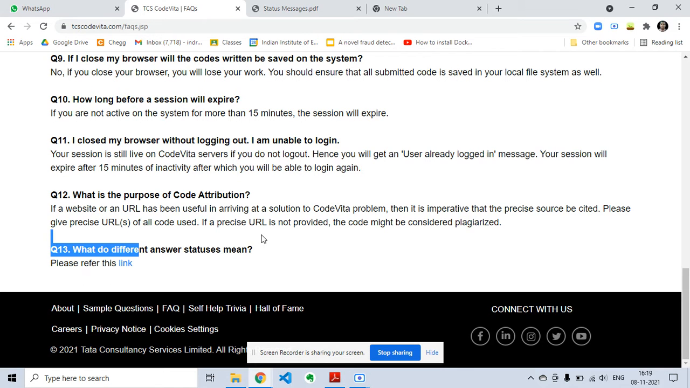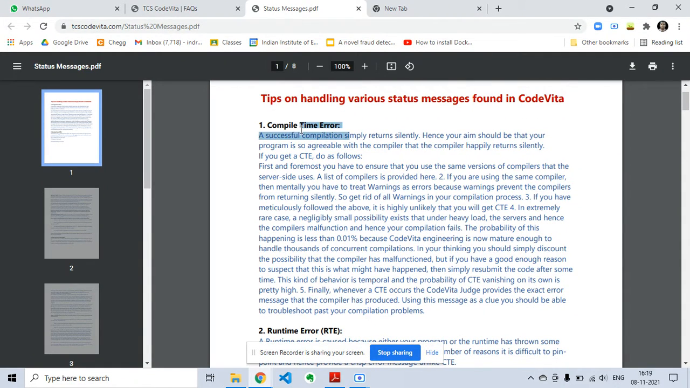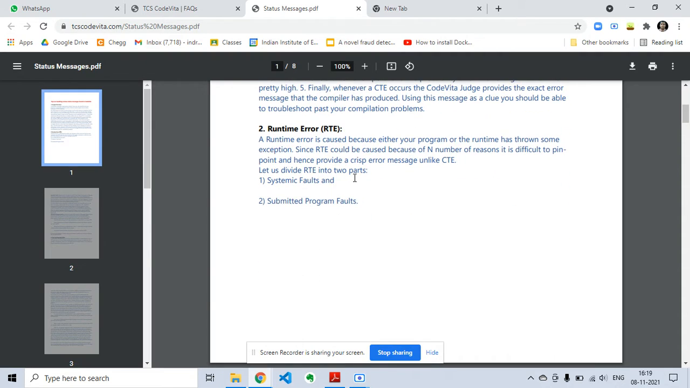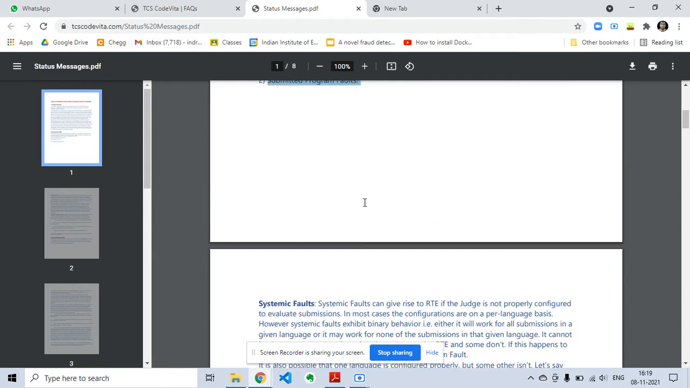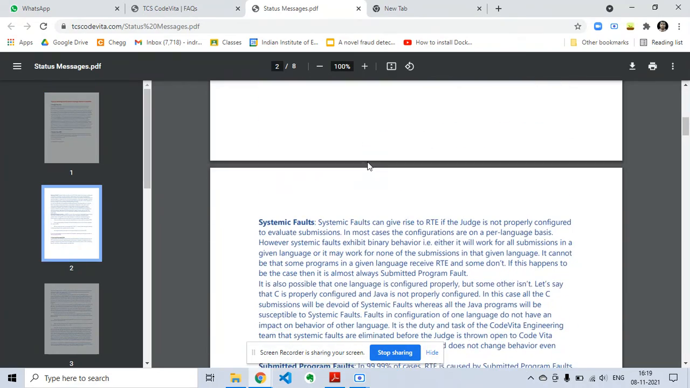So there are some answer statuses you can come across while solving the problem. The first is compile time error. If you have any syntax errors or semantic errors, then a compile time error occurs. And runtime error: if you have a segmentation fault or memory leak, or systematic faults and submitted program faults, these are runtime errors which are not caught as compile time errors.